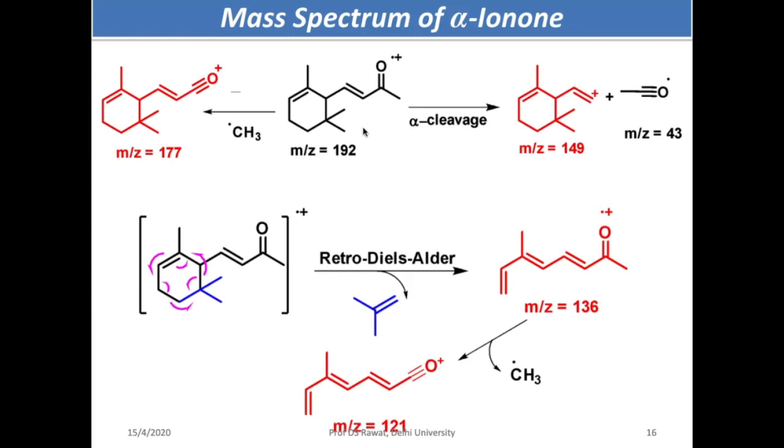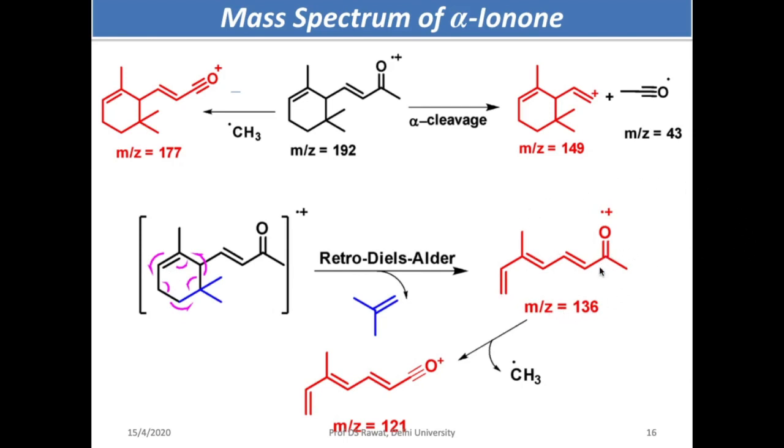So you will have a peak at 43 also. And another one is formation of the oxonium ion, which is a very common fragmentation in case of carbonyl compounds. So you get a peak at 177 m/z value. But this molecule also undergoes a retro Diels-Alder rearrangement like this. That eliminates this portion as an alkene, and you get a double bond over here and you get this fragment.